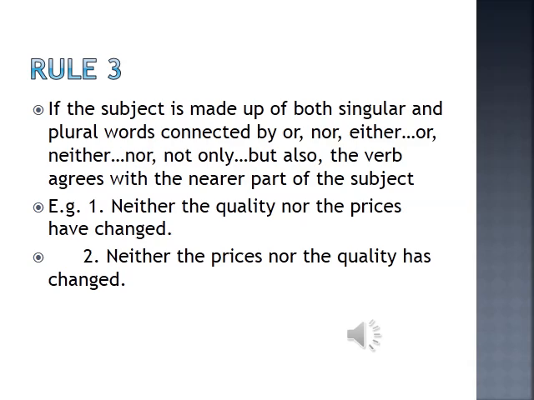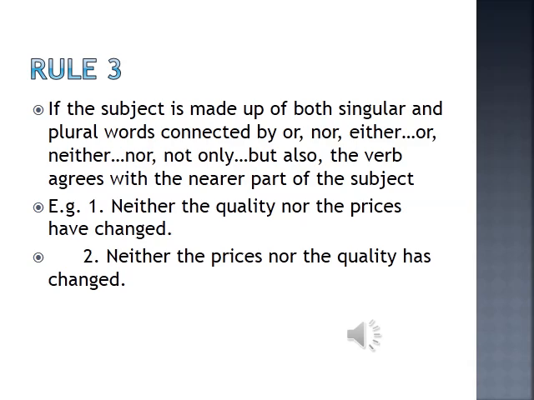Now let's take up the example. Neither the quality nor the prices. So you have to understand what the nearer part of the subject to the verb is. Here in the first example, it's prices, and therefore you will find that the helping verb is have, and that's a plural verb because the subject nearer to the helping verb is plural.